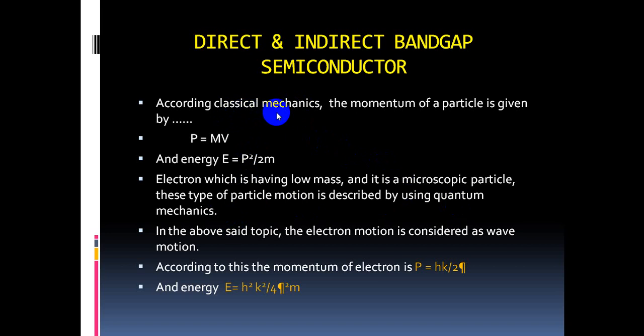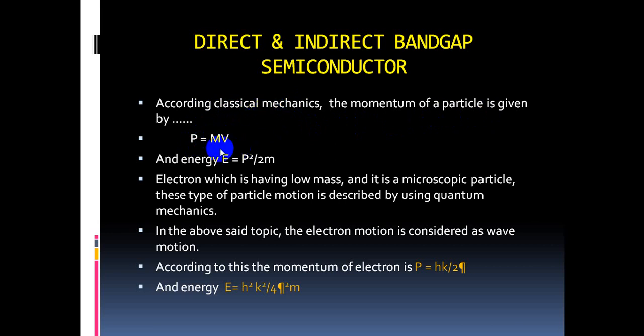Classical mechanics deals with the motion of macroscopic bodies like particles, bullets, guns, etc. According to classical mechanics, the momentum of a particle is given by P equals mv. Here P is momentum, m is the mass of the particle, and v is the velocity of the particle.